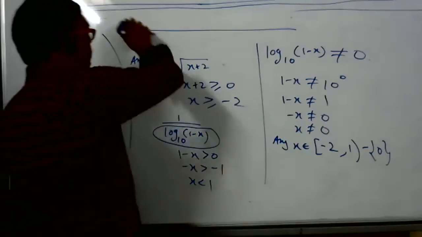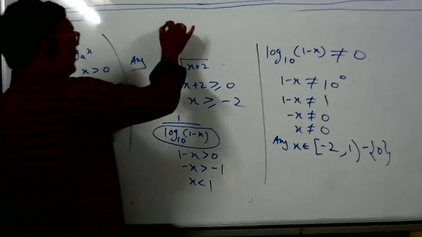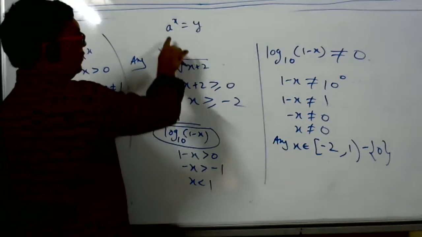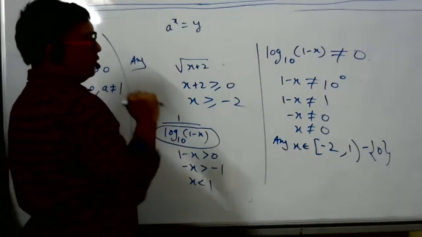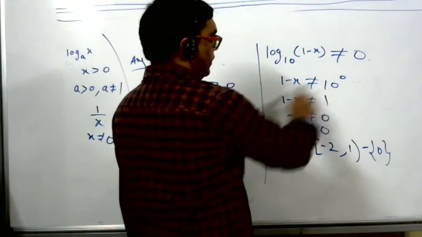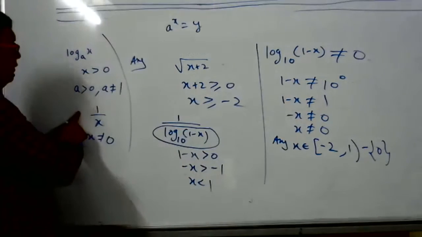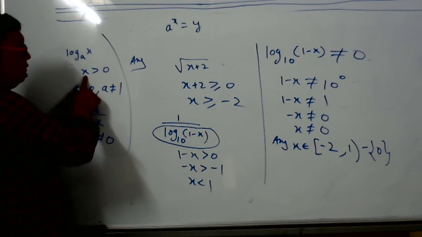Log x to the base a equal to b, then a to the power b is equal to x. That I understood, sir, but that is not what I mean. The one on the left side, the extreme left. Yeah, this one. So you got x is greater than 0 in the second step. I didn't understand that.